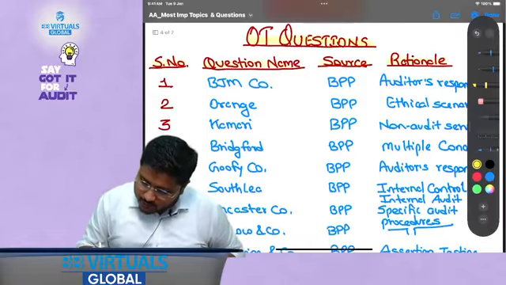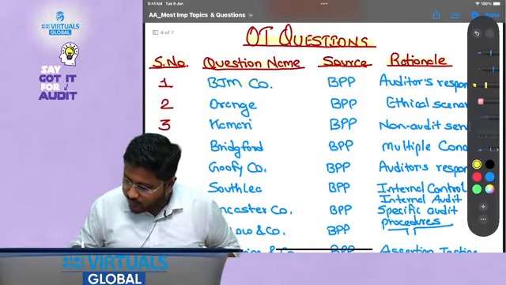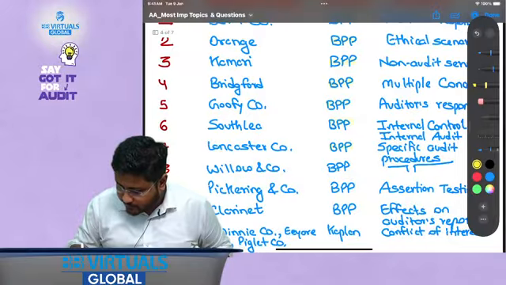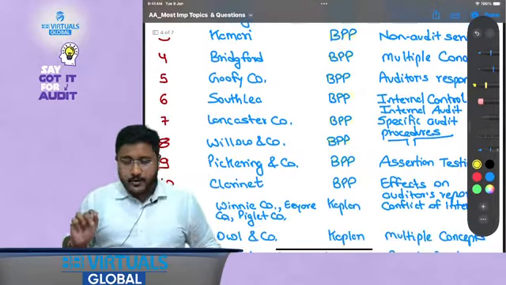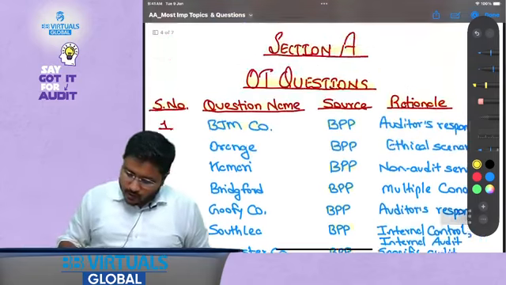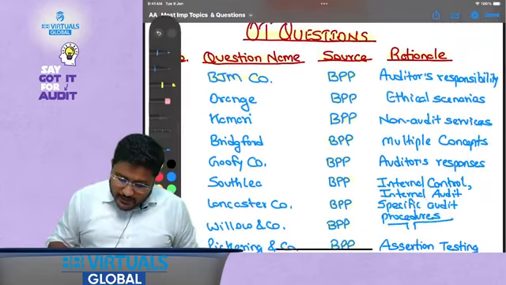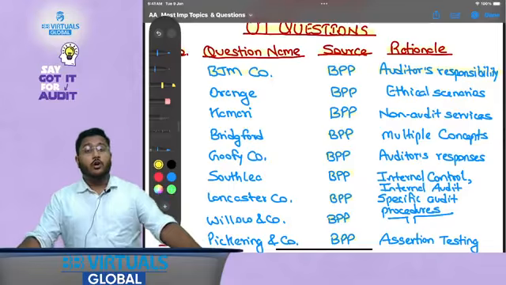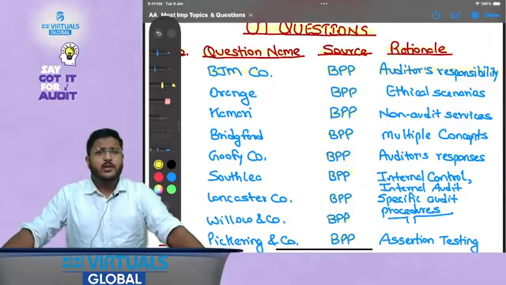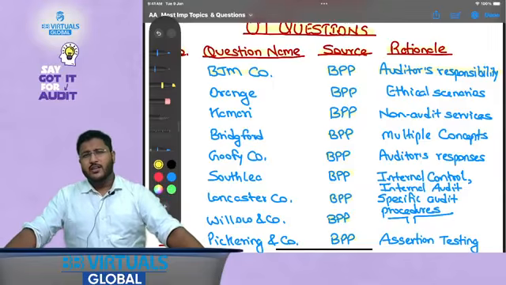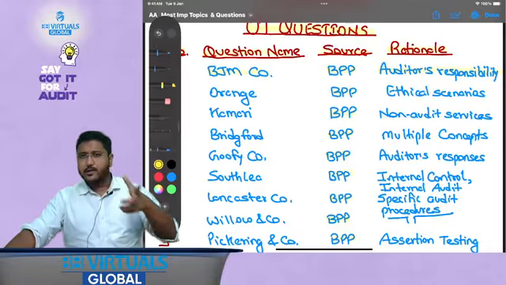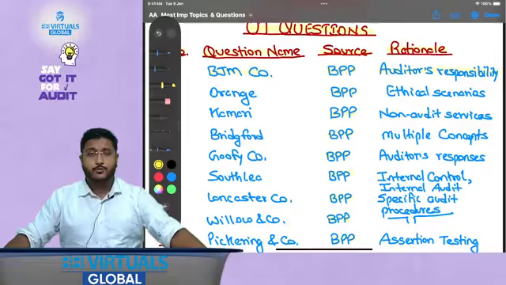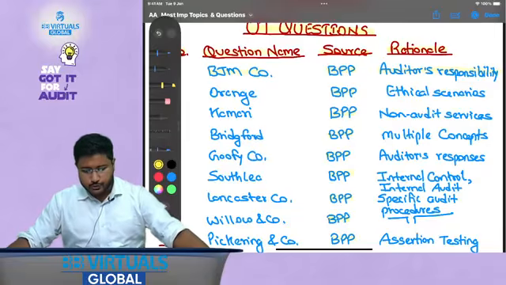Okay, so the first question is BJM company, it is from BPP. From the start till question number 10, the questions are from BPP only. So the first question is BJM company. Why is it important? Because it is talking about the auditor's responsibility, and whenever there are questions on the auditor's responsibility, students get a little confused on which option to select. So that is why I have particularly selected this question as an important question that you should solve.